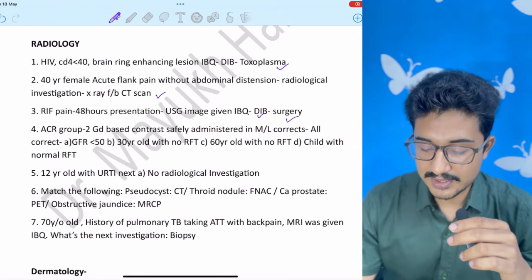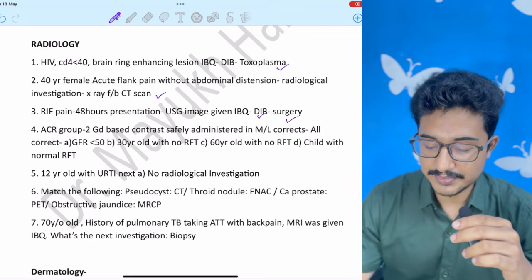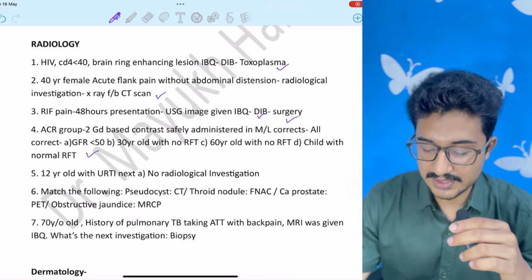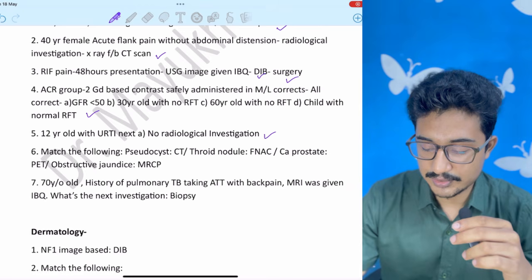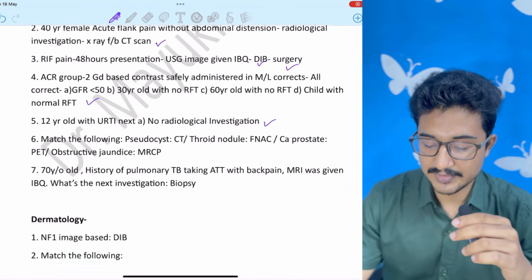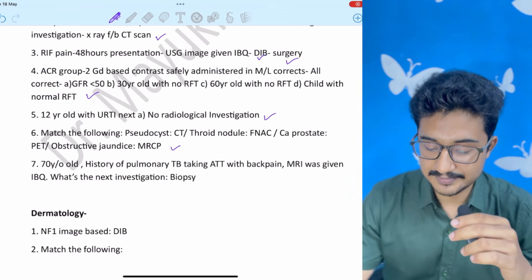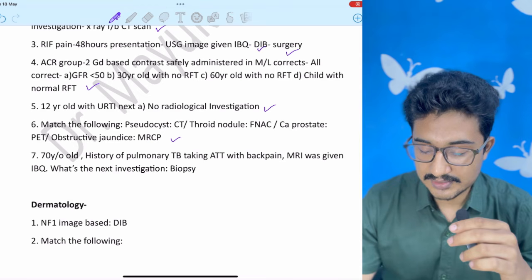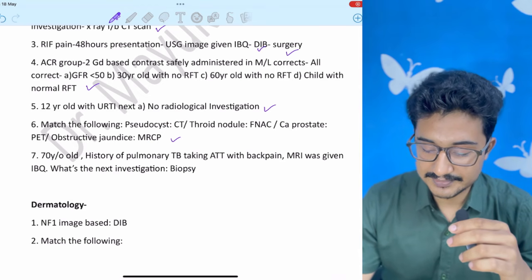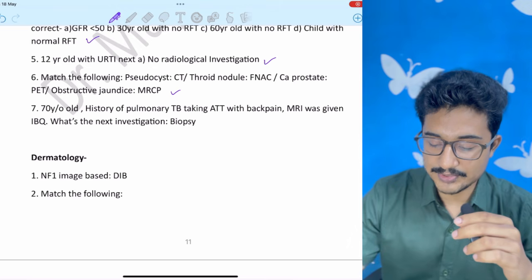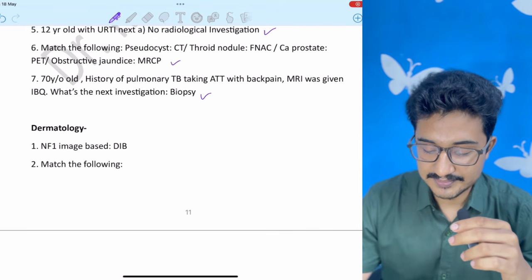ACR gadolinium based contrast. So all the options will be correct in multiple option correct question. 12-year URTI, no radiological investigation is needed. Match the following, you can see it was easy. 70-year-old, history of pulmonary TB, on ATT with back pain. What is the next step? Biopsy to see the resistance.